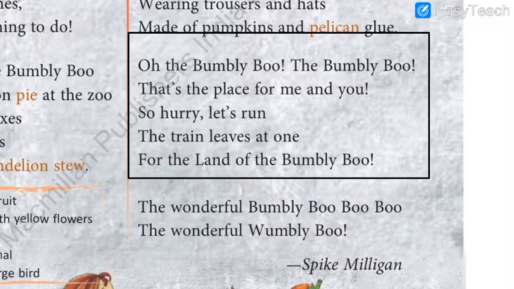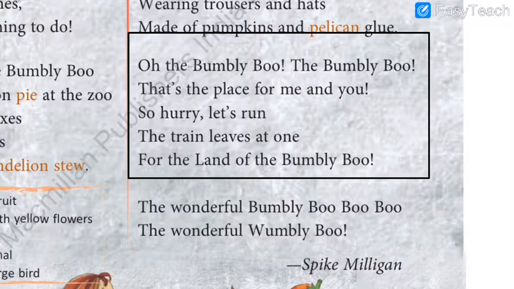So here the poet says that there is a train which leaves at 1, means 1 o'clock in the afternoon. So for the land of bumbly boo, the train is there which is going to leave at 1. So the poet asks you students to hurry up, to pack your bags and to be ready to go to the land of bumbly boo.